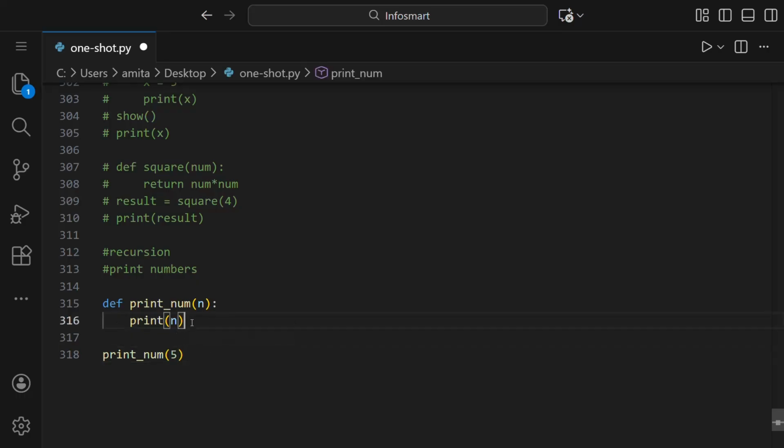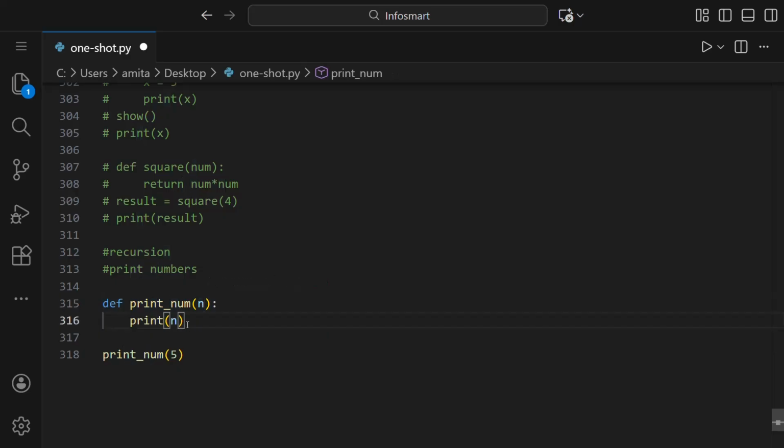Now we have to print all the numbers from 5 till 0 or till 1. If we want to print from 5 to 1, then we have printed 5 here. Then we have to print n minus 1. If n minus 1 is to be printed, then this function print number should be called again, and this n should be n minus 1 now.